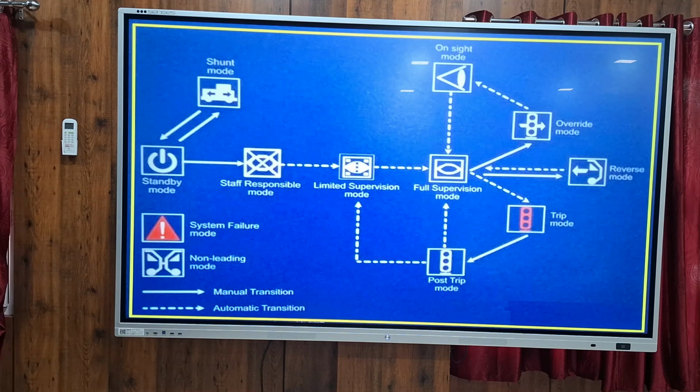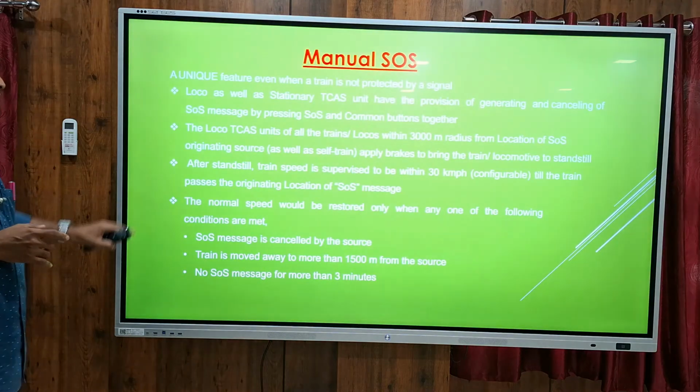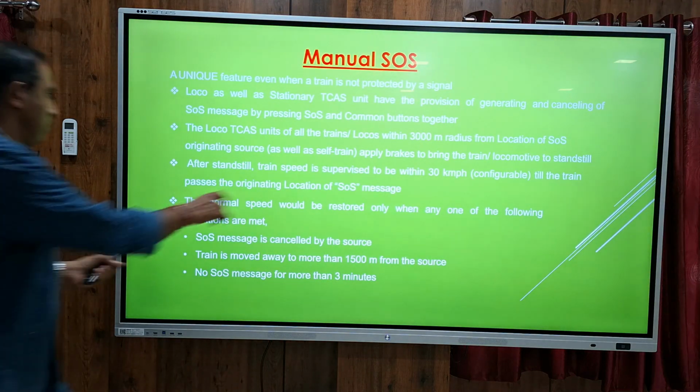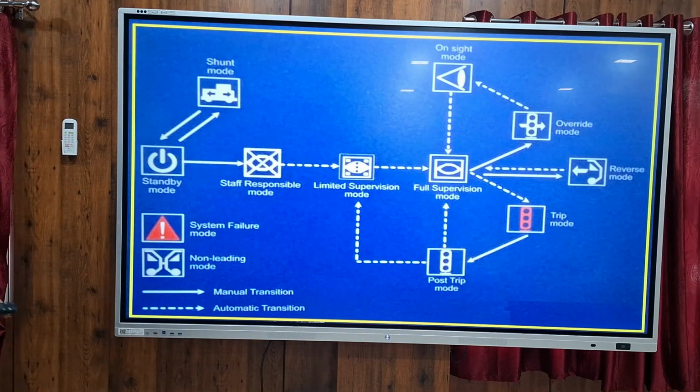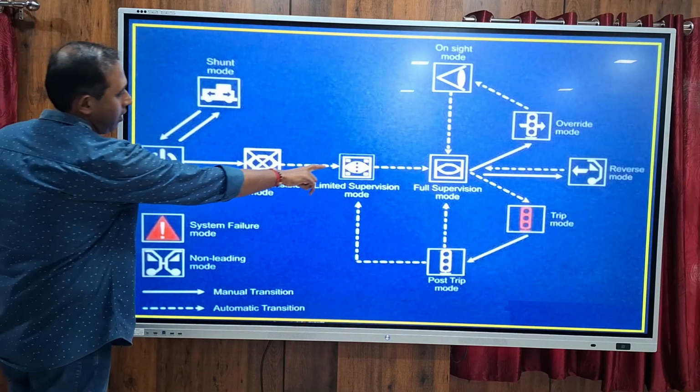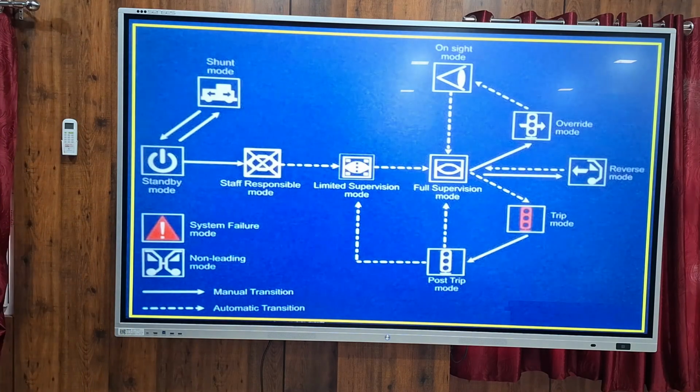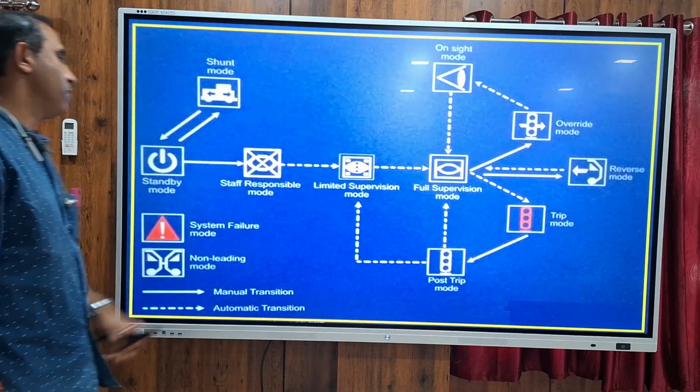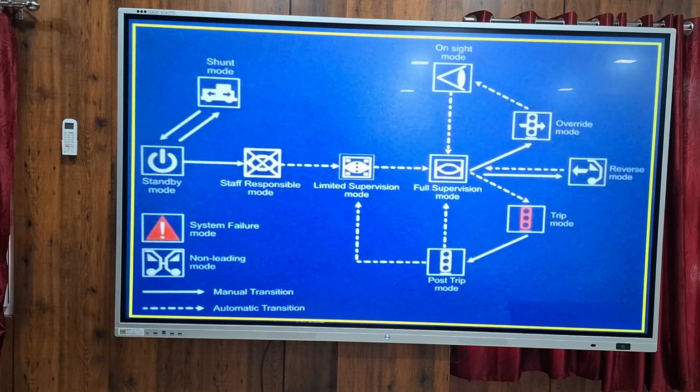So these are the transitions between different modes. At first battery on time, it will be in standby mode only. Then it will go to staff responsible mode. This mode the driver has to select manually. The dotted line means it will go automatically; the driver cannot select this mode. From staff responsible mode only, it will go to full supervision mode through limited supervision mode.